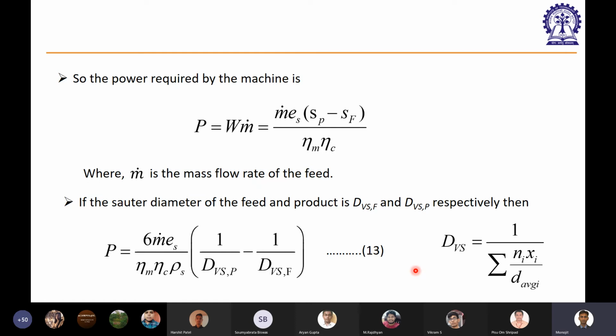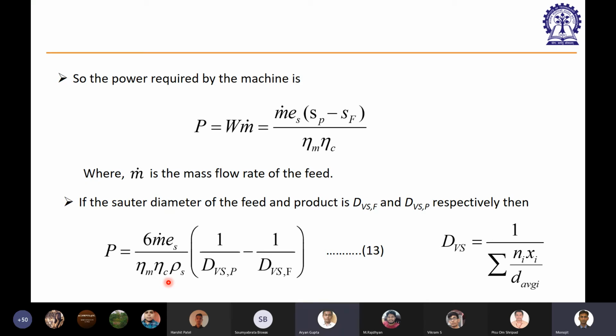Or if you know the energy that you are giving to the machine, and finally the feed particle size you know, and the product particle size also you know. Particle size, I am talking about the volume surface mean diameter. If you know all the other terms, you would be in a position to estimate the efficiency of the entire process, and which you will find.